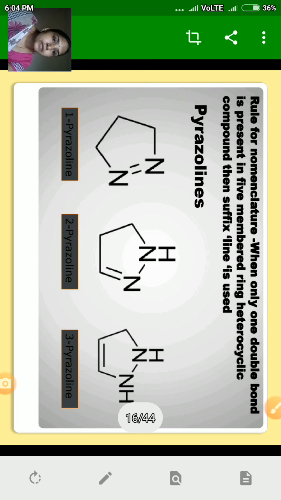Second structure, in that the double bond is present between the second atom, nitrogen, and the third atom, carbon, hence it is called 2-pyrazoline. In the case of the third structure, the double bond is present between the third and fourth atoms, both carbon atoms, so this is called 3-pyrazoline.